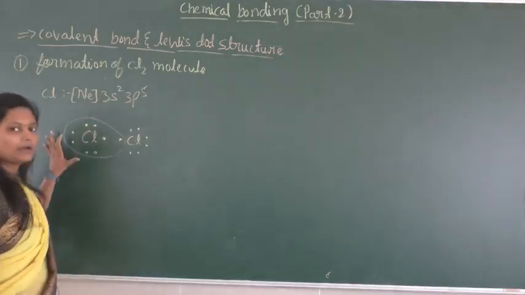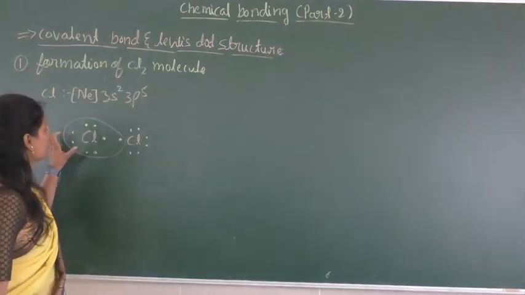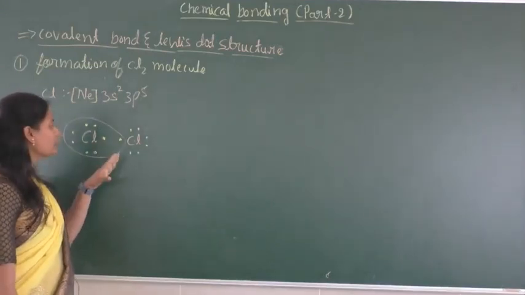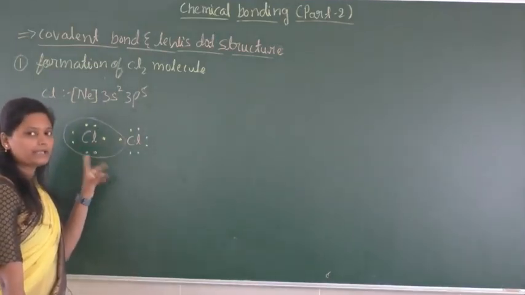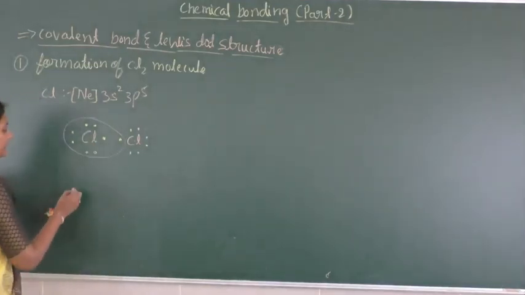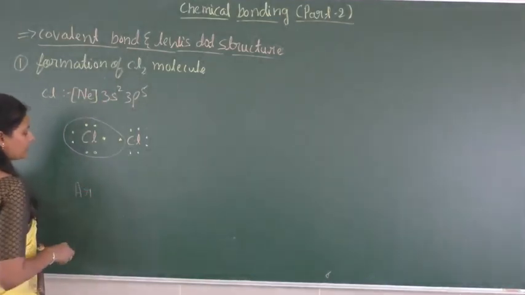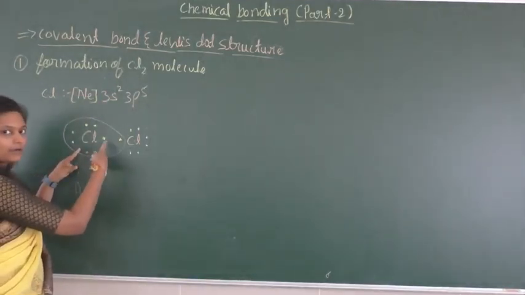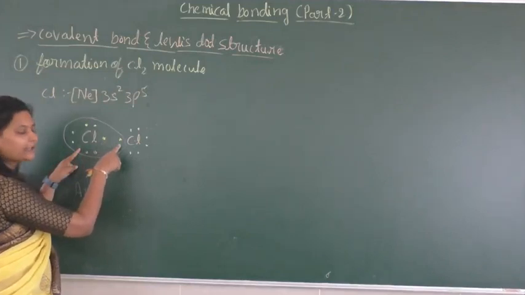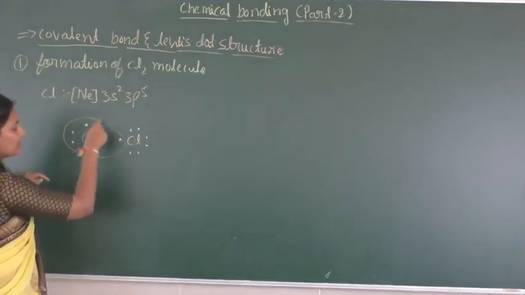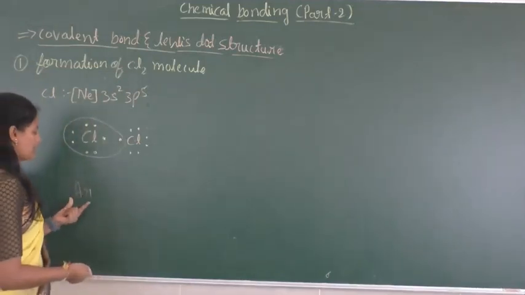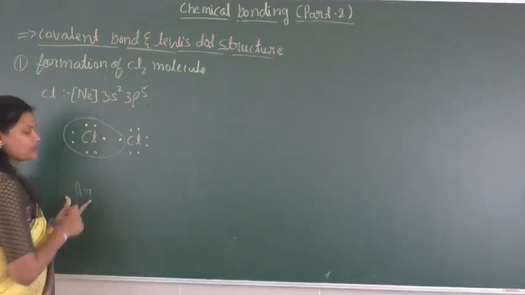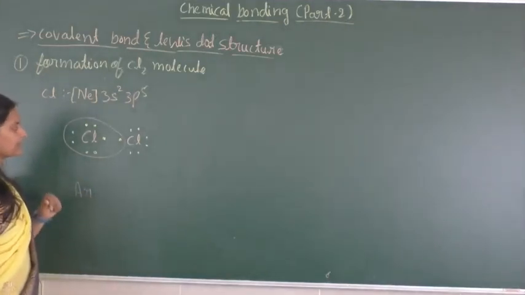Okay, so 8 electrons are there. So 8 electrons means they are going to attain the nearest noble gas configuration. So which is the nearest noble gas configuration? Argon. Okay, so by mutually sharing an electron, here each chlorine is going to obtain the nearest noble gas configuration, that is nothing but argon.